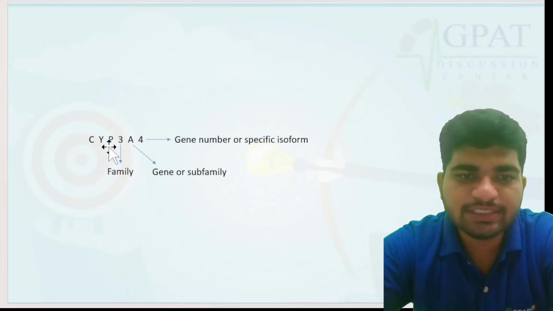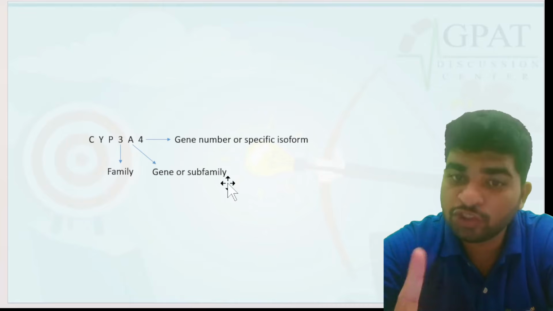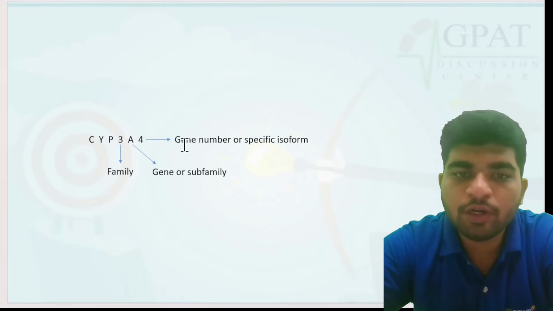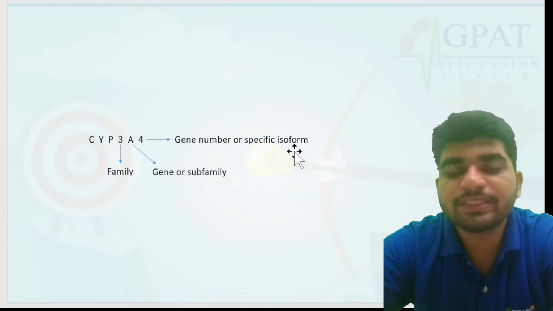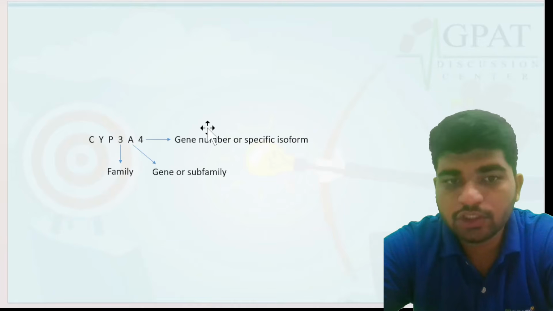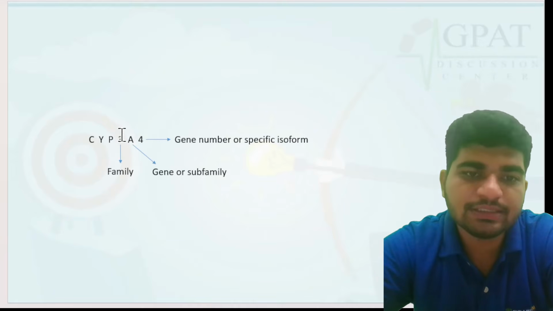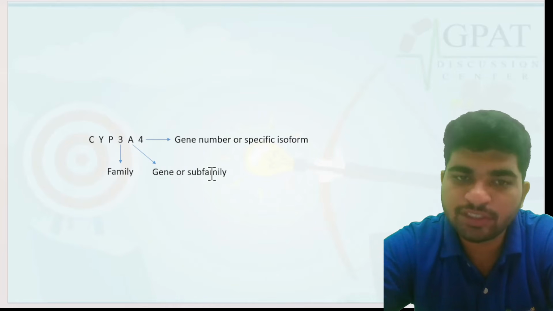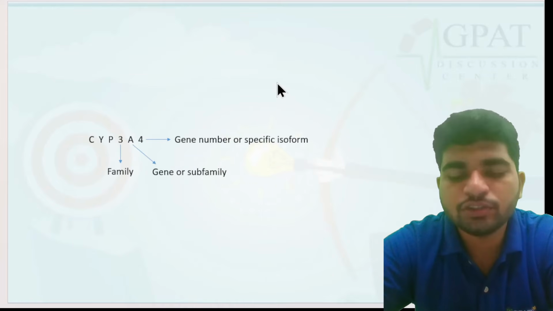So here you can see CYP3A4: 3 is for family, A is for subfamily or gene, and 4 is for gene number or specific isoform. You have to learn this: 3 signifies family, A signifies gene or subfamily, 4 signifies gene number or specific isoform.